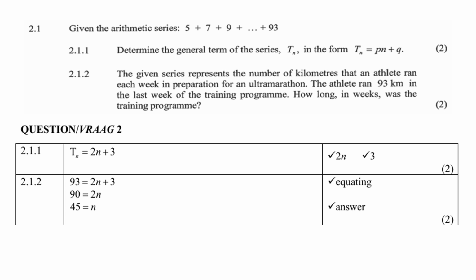2.1.2: the given series represents the number of kilometers that an athlete ran each week in prep for an ultra marathon. The athlete ran 93 kilometers in the last week of the training program. How long in weeks was the training program? So the last week means the last term, which of course is 93. Therefore replace Tn with 93 and then solve for n. 1 mark for the 93 and 1 mark for 45.